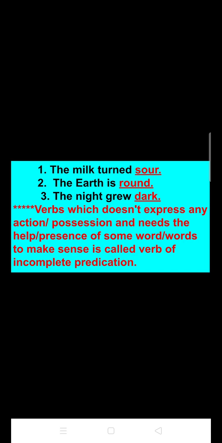This is called incomplete predication because earlier these verbs were not showing any sense, and now they show a sense after adding a few words.